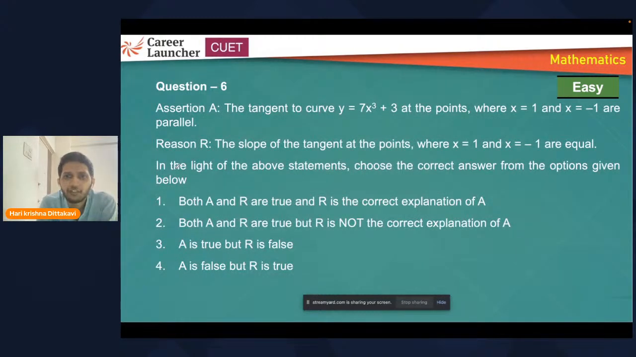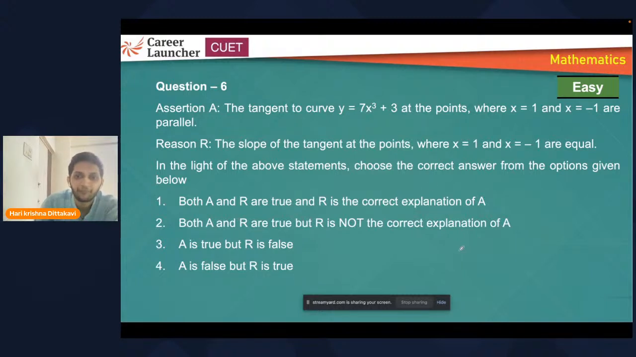Now, again, one more easy question. Tangents to the curve at points where x is equal to 1 and x is equal to minus 1 are parallel. So when you say whether it is parallel or not, if you read the reason, slope of tangents at points where x is equal to 1 and x is equal to minus 1 are equal. Yes, if slopes are equal, then we say 2 tangents are parallel to each other. Now, question is, are the slopes same or not?